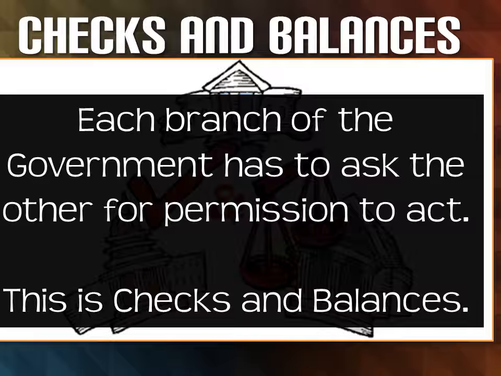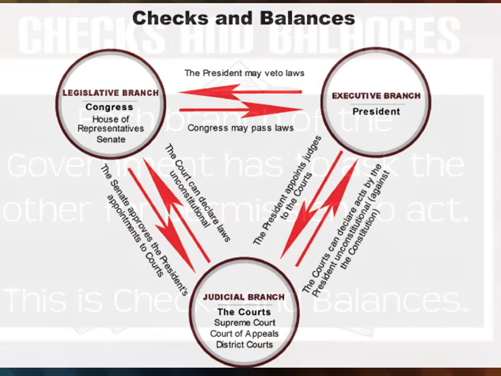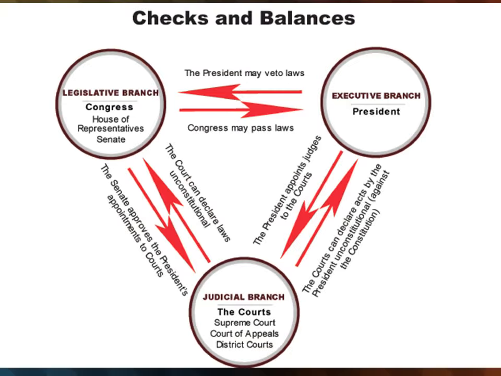Congress can't just do what they want. They have to ask the executive branch, the president, if they can do something. And the Supreme Court, they check both of them. The judicial branch looks at both of them, making sure that they're following the Constitution. Check out these examples. Let's look at the very top one between the legislative branch and the executive branch.